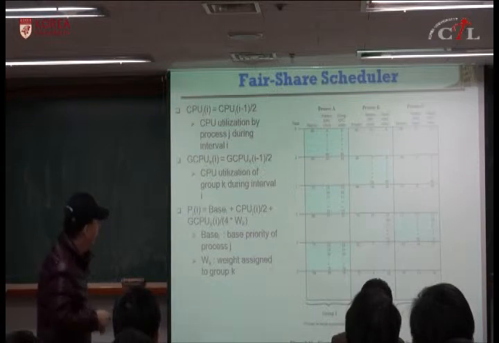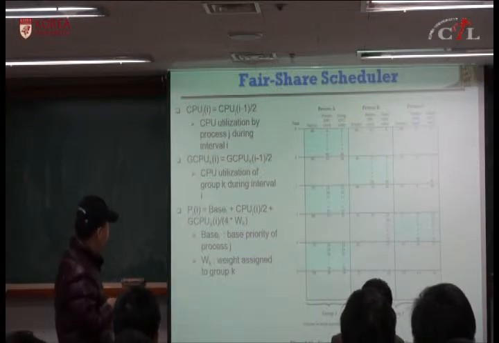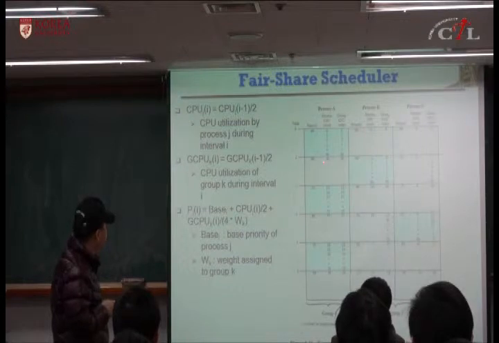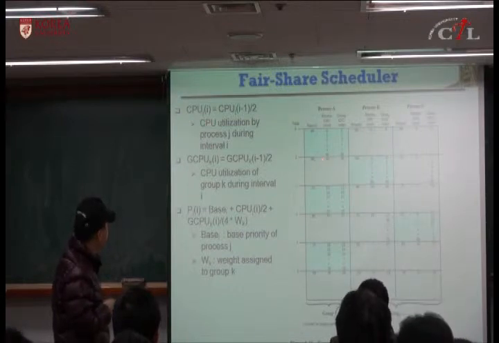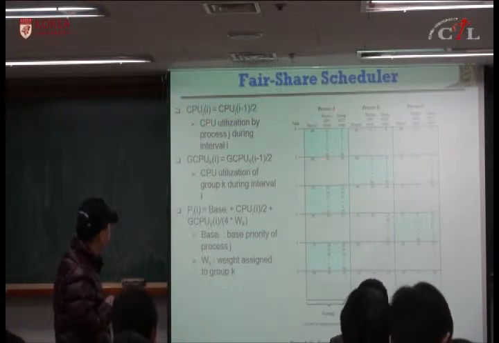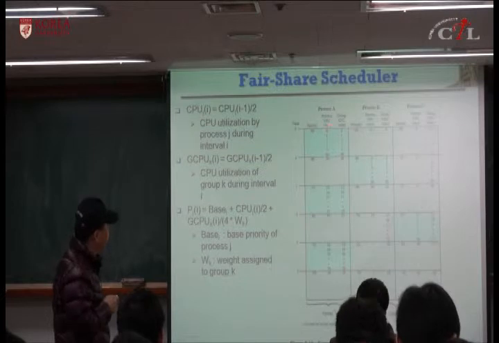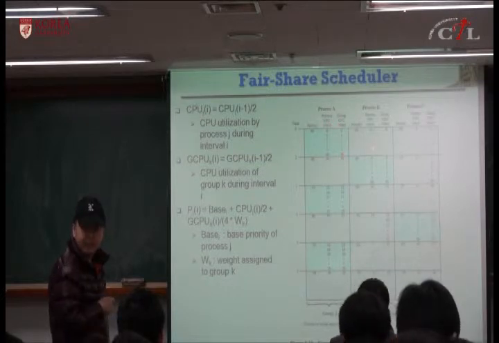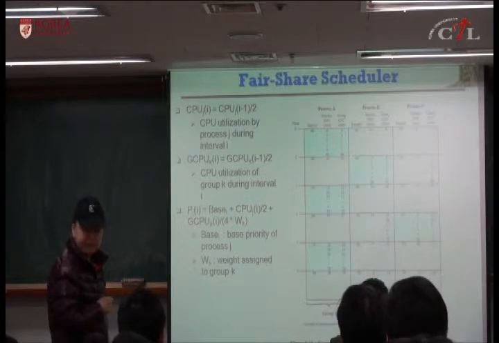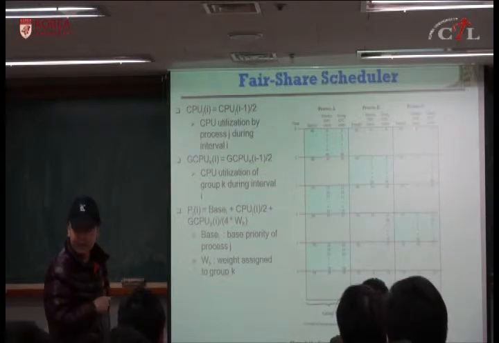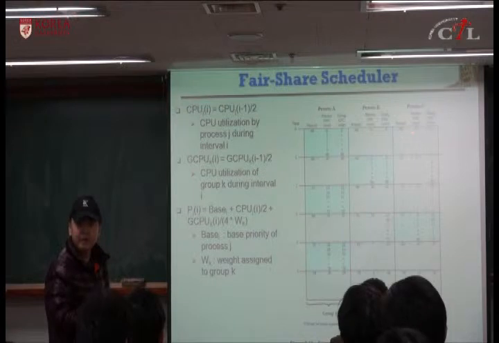So here, CPU utilization of process A during interval I is half of the previous interval utilization. Utilization was 60. So divided by 2, their CPU utilization is 30 in this interval.